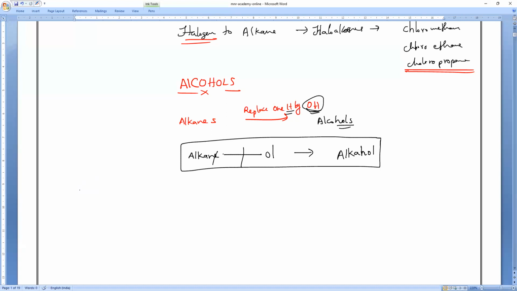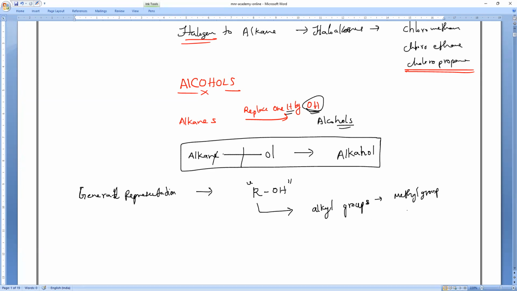The general representation, this is very, very important, of alcohol is R with OH. That is the general representation of any kind of alcohol. What do you mean by R? That is what we call an alkyl group. What alkyl groups do we have?